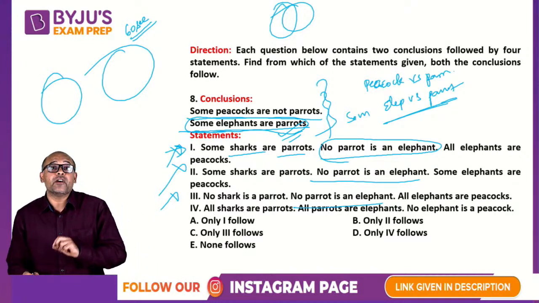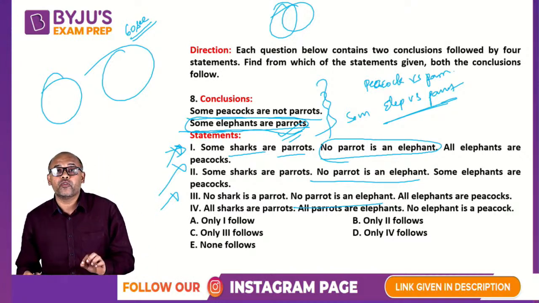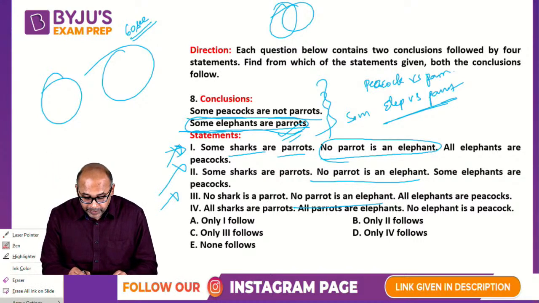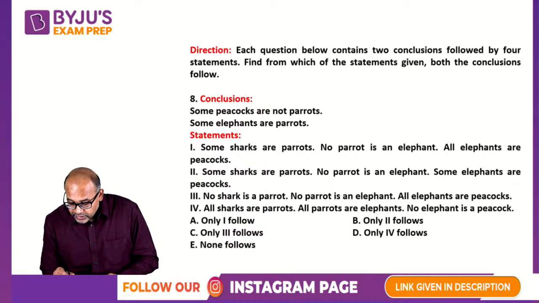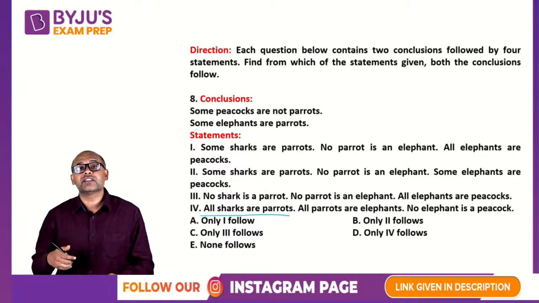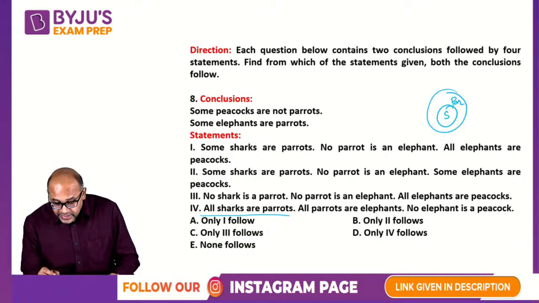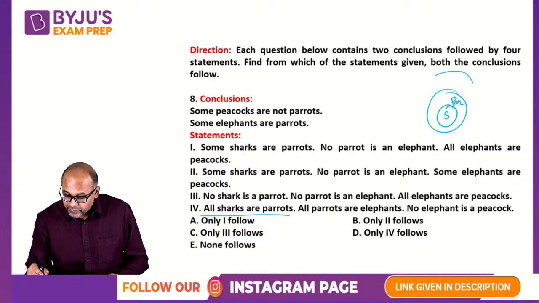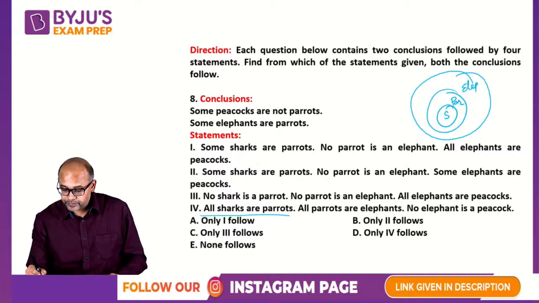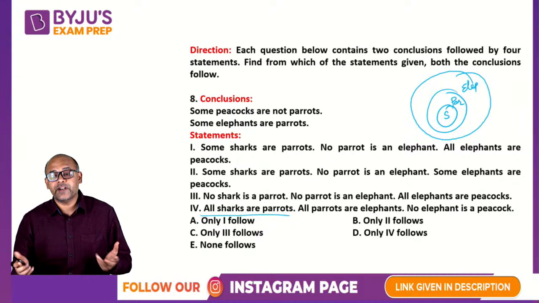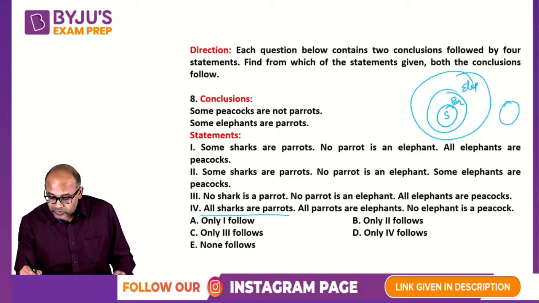Which means I have to check whether statement number 4, which is left, can give me the answer. Now let me use statement 4 alone. Statement 4 says all sharks are parrots. So shark and parrot. This is my parrot. Then it says all parrots are elephants. So elephant will be outside. And it says no elephant is a peacock. So peacock will be outside.